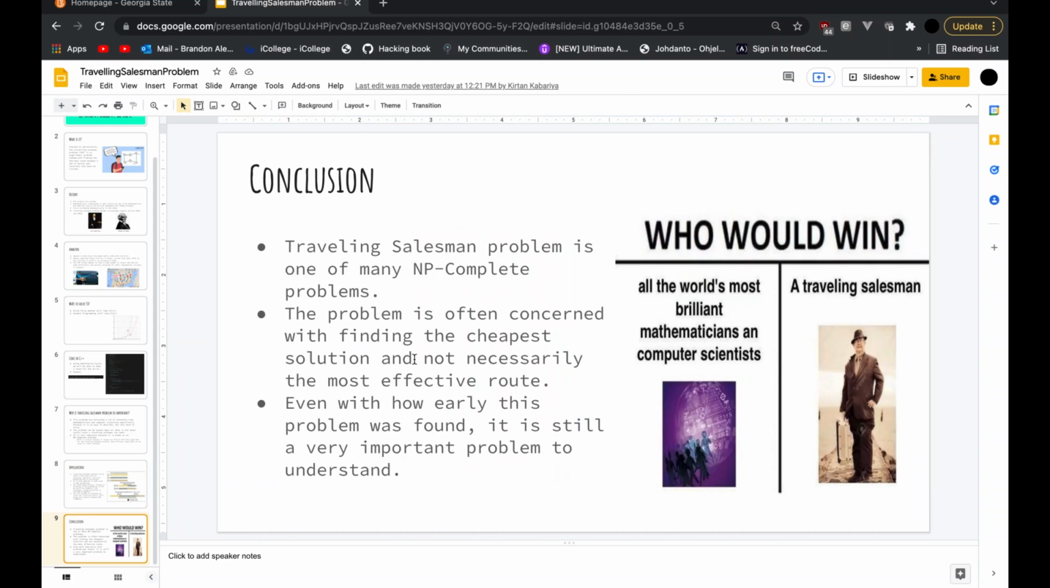So, conclusion: the traveling salesman problem is one of many NP complete problems. The problem is often concerned with finding the cheapest solution and not necessarily the most effective route. Even with how early this problem was found, it is still a very important problem to understand.